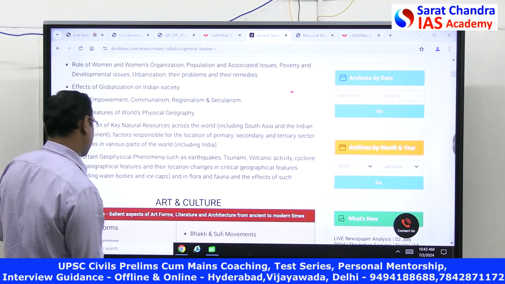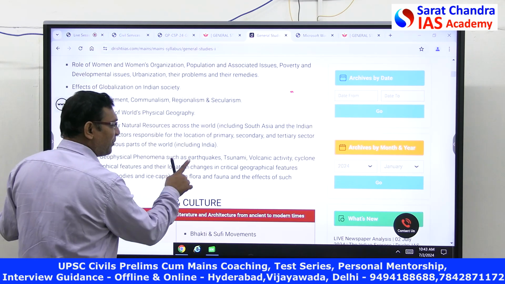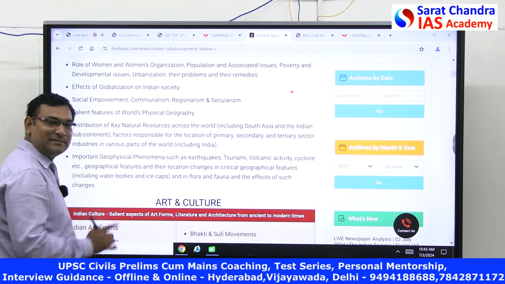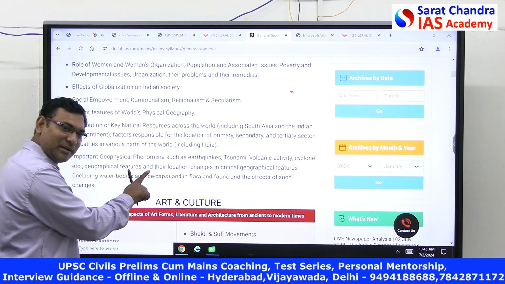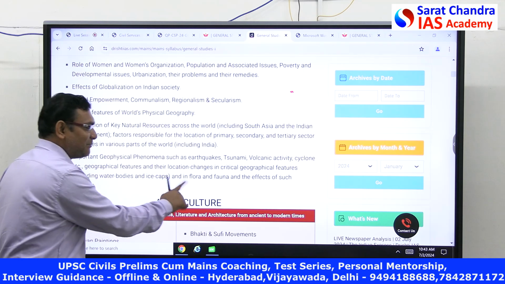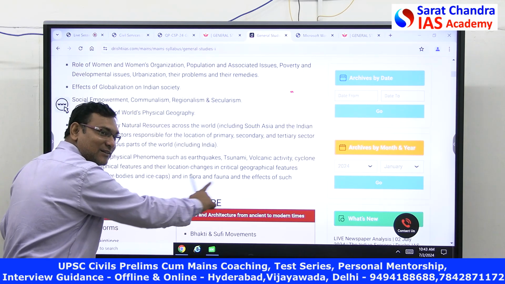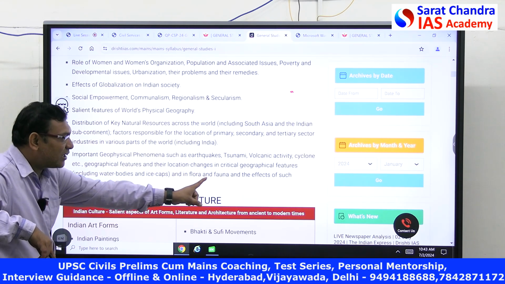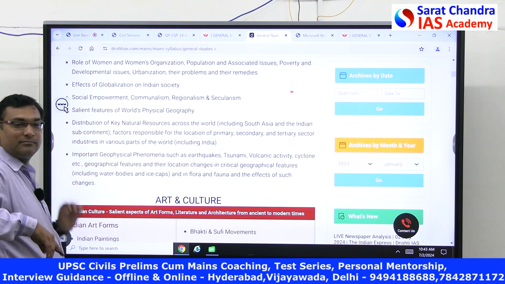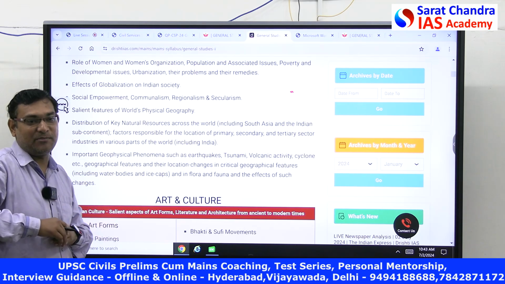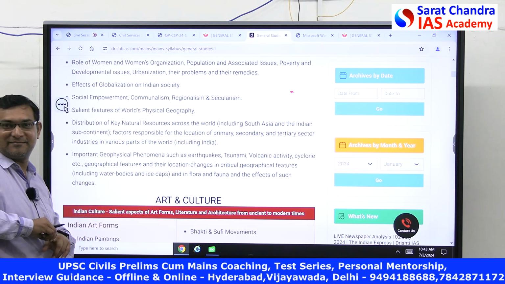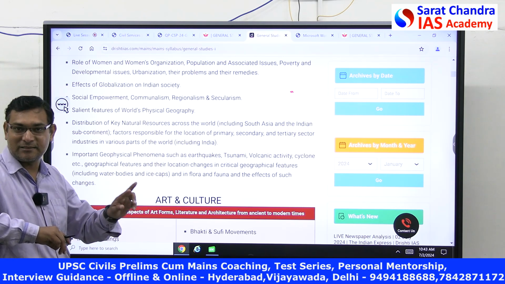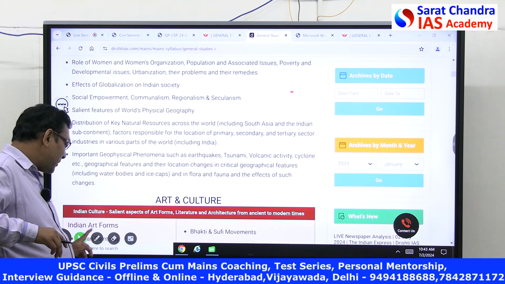Then, important geophysical phenomena such as earthquakes, etc., that you will study. But one part, you see, is how these phenomena are impacting flora and fauna. Climate change, climate conditions, oceanography, but they have added biodiversity also. Here flora and fauna means what? Biodiversity. How the changes will take place in the biodiversity, that we have to study. Is it clear? Is it not environment and geography? Both are linked.